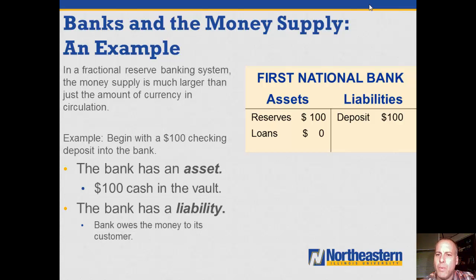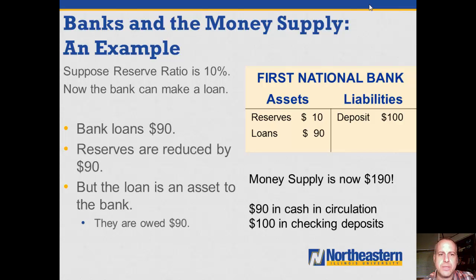So when I take my $100 to the bank, I deposit $100, and the bank now owes me that money. As soon as I put it in, they put it in the safe, and it becomes reserves. The bank's asset is $100 in cash. The bank's liability is the $100 that they owe me when I deposited my money in the bank.